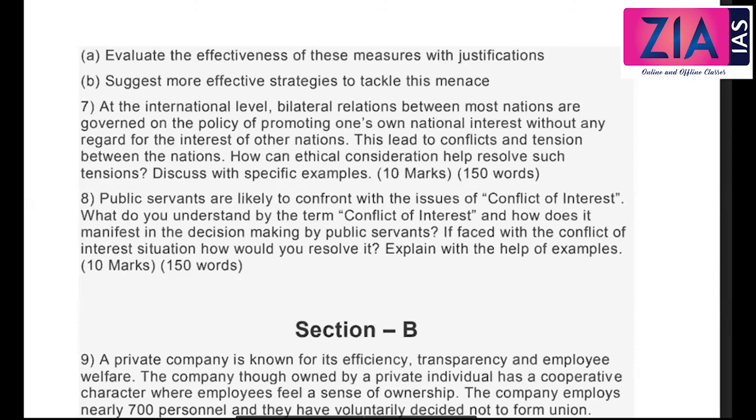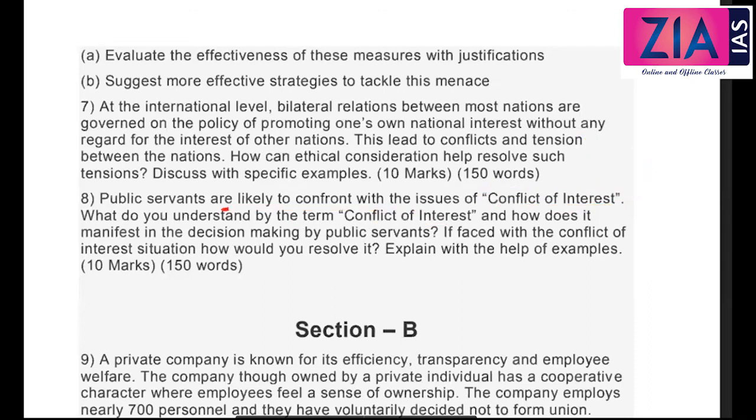Many times you have discussed this. Public servants are likely to be confronted with issues of conflict of interest. Now, today also we have discussed this. What do you understand by the term conflict of interest? See, what do you mean by this term? It is basically, there will be a primary interest and there will be a secondary interest. Like you are the head of an organization and your primary interest may be with respect to some act which you are going to do for the company, but the secondary interest may be affecting you or your family.